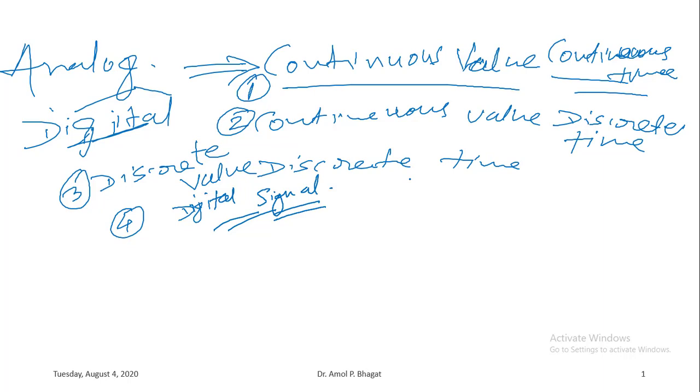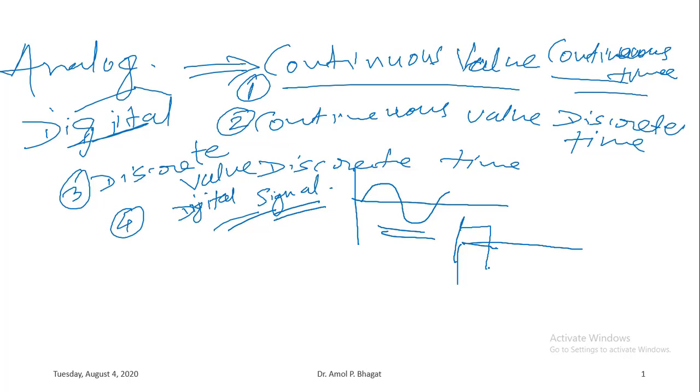So for processing those signals in digital form, we need to convert those analog signals into digital form. I have just drawn two waveforms in the previous slide. This is an analog signal, as well as the other signal that I have drawn, which is a square wave. I have taken time on the x-axis and amplitude on the y-axis.